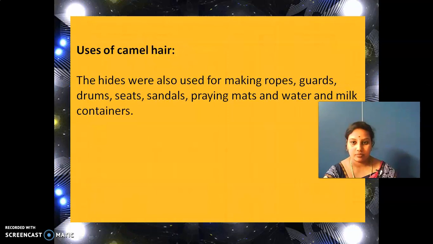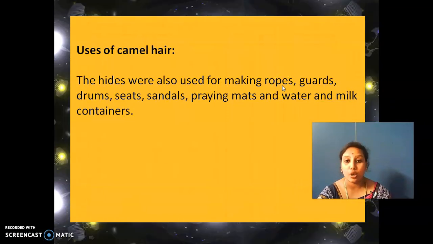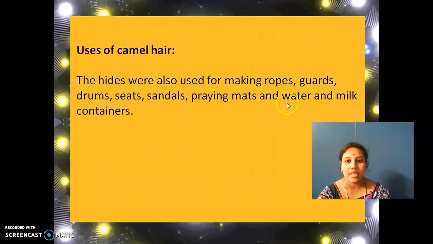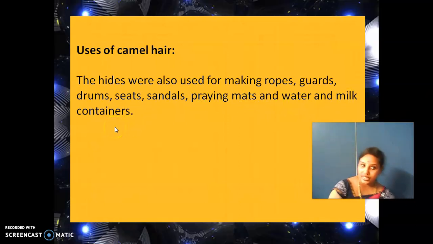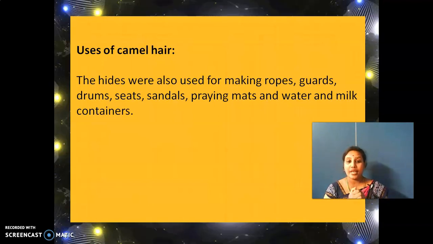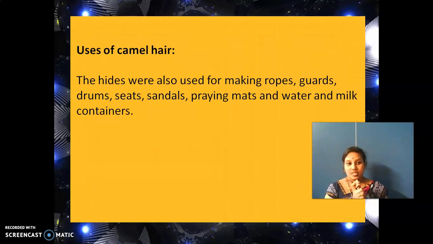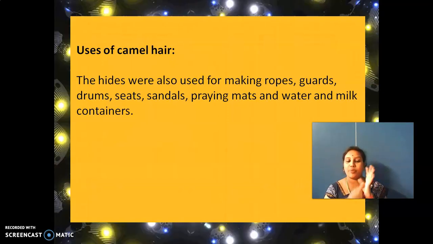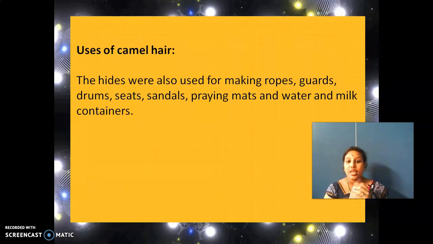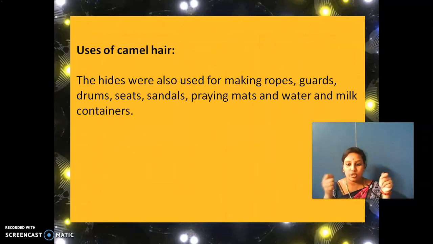Uses of camel hair. Here, the hides were also used for making ropes, guards, drums, seats, sandals, praying mats, and water and milk containers. So camel hair is used for making ropes, guards, drums, seats, sandals, praying mats. What do you mean by ropes? Ropes is nothing but kaya. I showed you, it is there inside like that. And guards and drums. You know the drums, no?